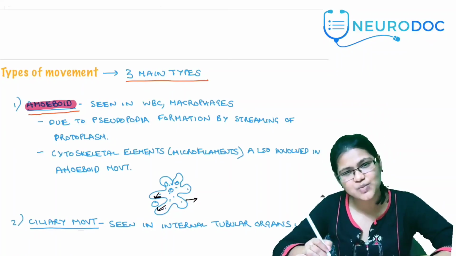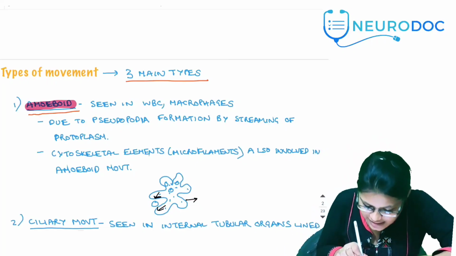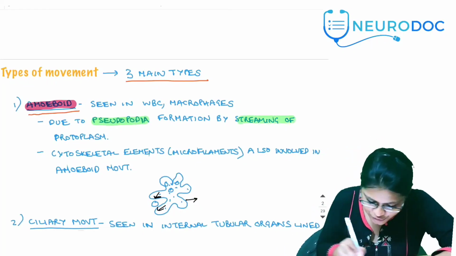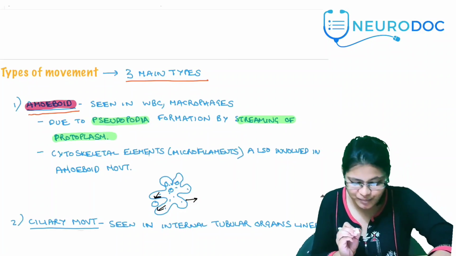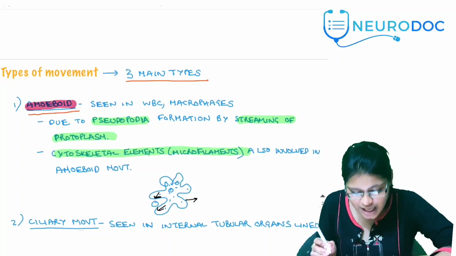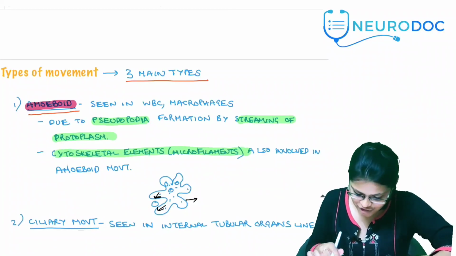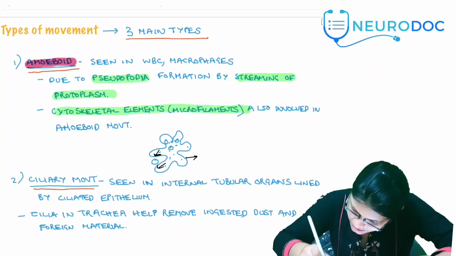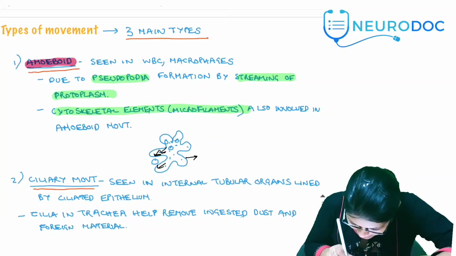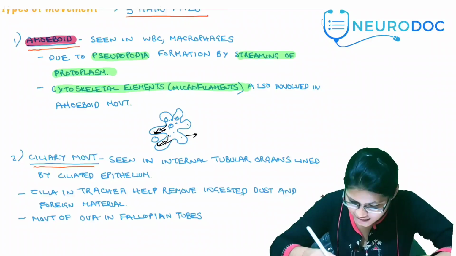As the name suggests, they move in a way similar to amoeba with the help of pseudopodia, because of the movement of protoplasm. The cytoskeletal elements, which we also know as microfilaments, also move in an amoeboid fashion. Here you can see the amoeba with the help of its food processes engulfing the food.